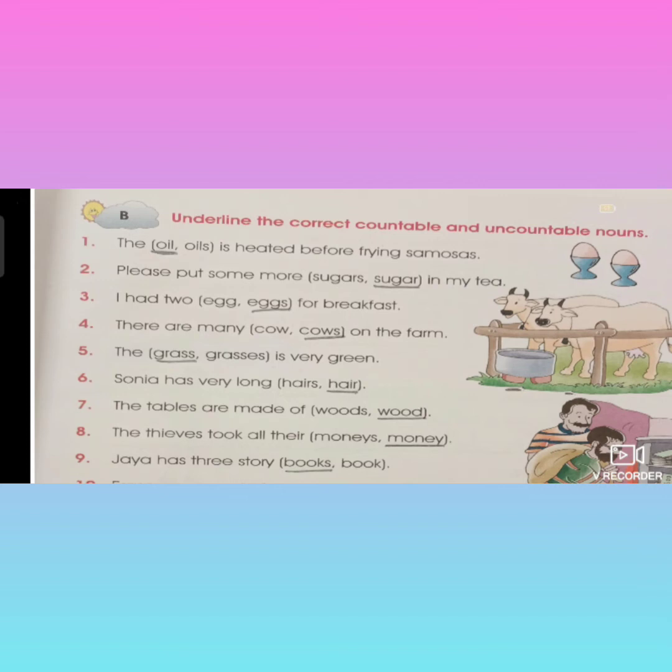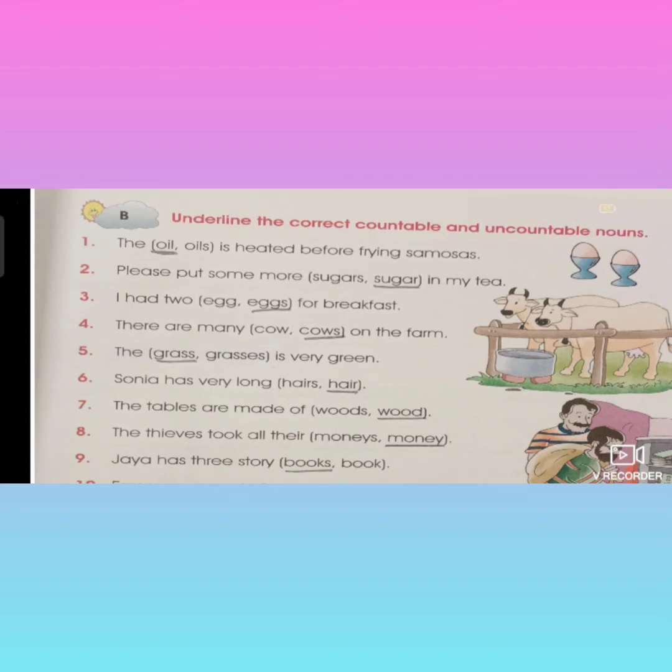When it is rainy season or winter season, it is very green in color, whereas in summer season, it will be dry. Understood, children? So underline grass.